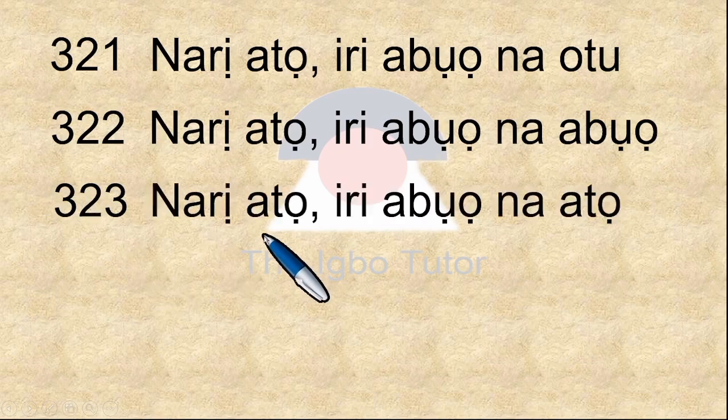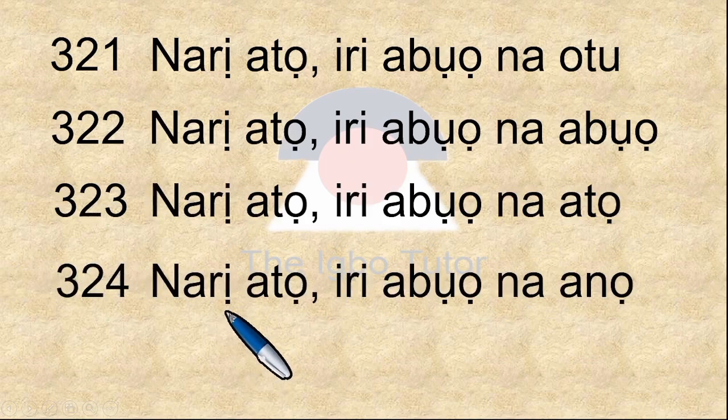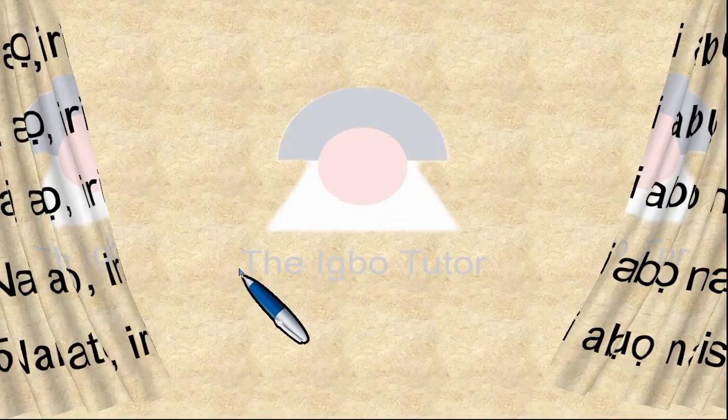323, narị atọ iri abụọ na atọ, 323. 324 is narị atọ iri abụọ na anọ, 324. 325 is narị atọ iri abụọ na ise. Narị atọ iri abụọ na ise, 325.